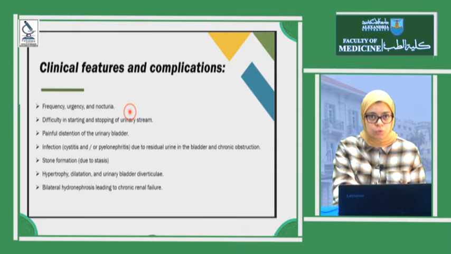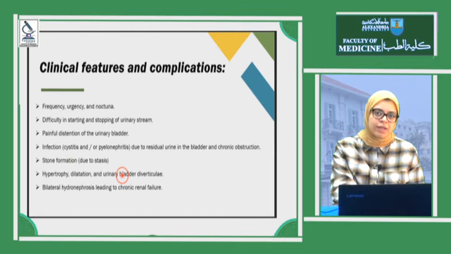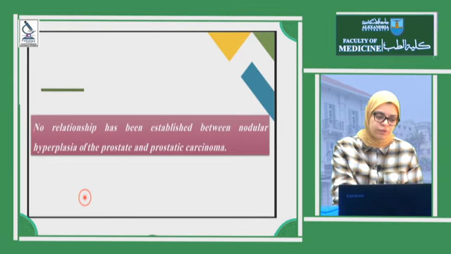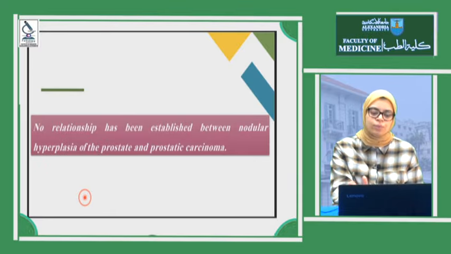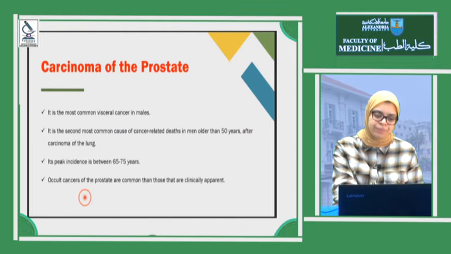It could form stones, with infection and nidus formation, and hypertrophy and dilatation of the urinary bladder as a result of obstruction and the urine remaining inside the urinary bladder. Bilateral hydronephrosis could lead to chronic renal failure. But the most important point here is that no relationship has been established between BPH and prostatic adenocarcinoma.